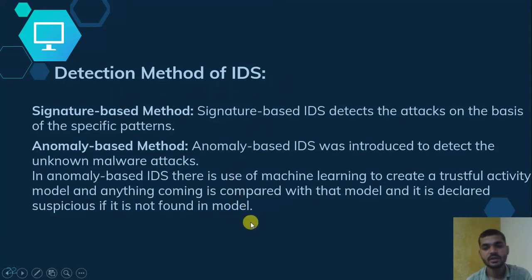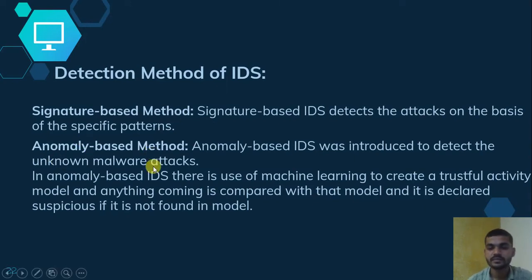So this is how the signature based and anomaly based methods work for detection in IDS and IPS. In the signature base, again I will repeat, they detect the attack on the basis of specific patterns of data they save. It may be activities, it may be attack names, anything which goes on regularly on their systems. If something different is happening on their system, then they will detect that and give an alert message to the management.